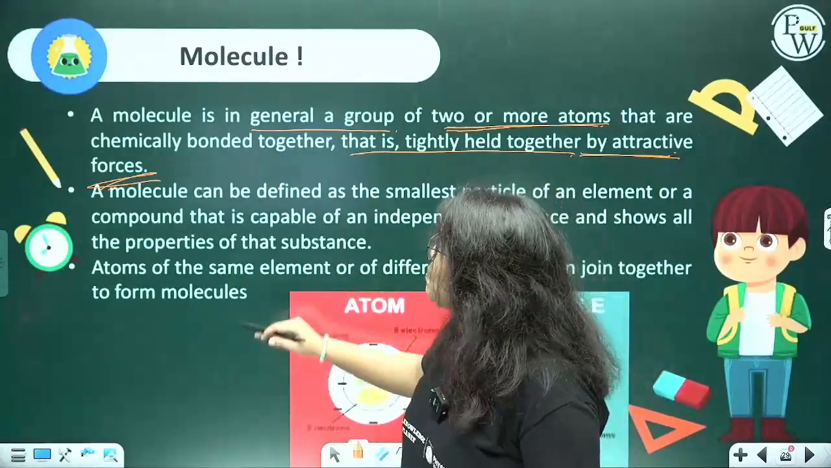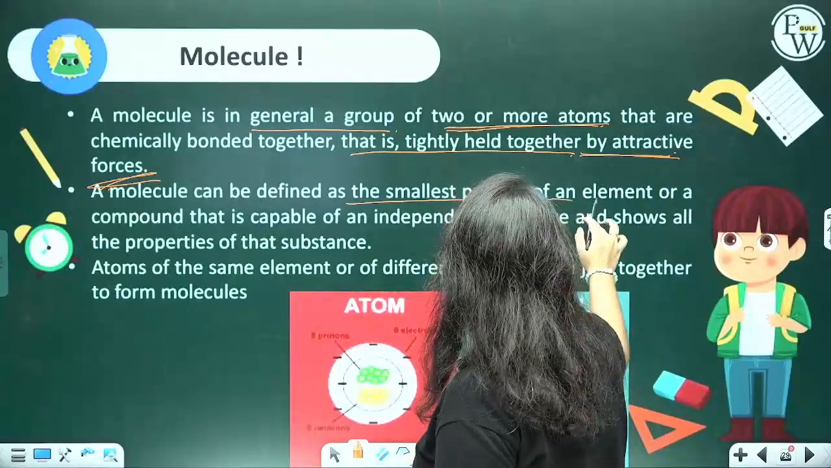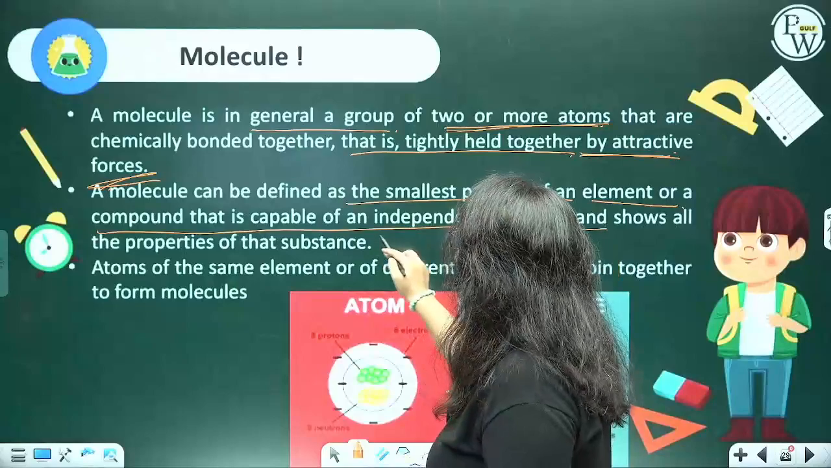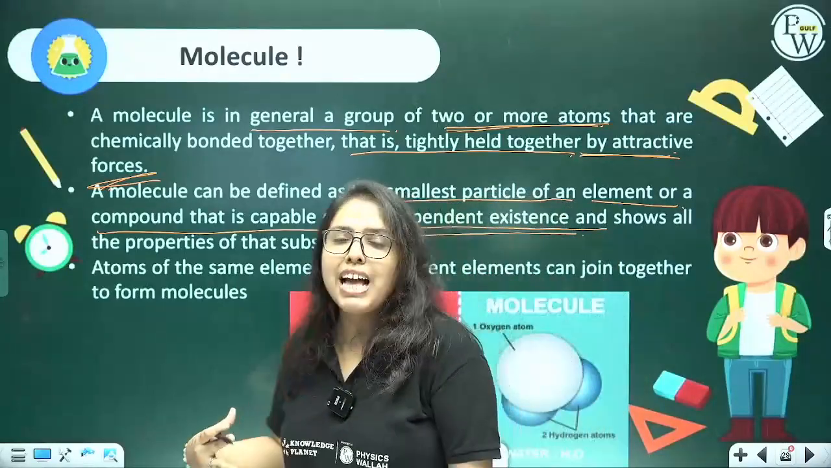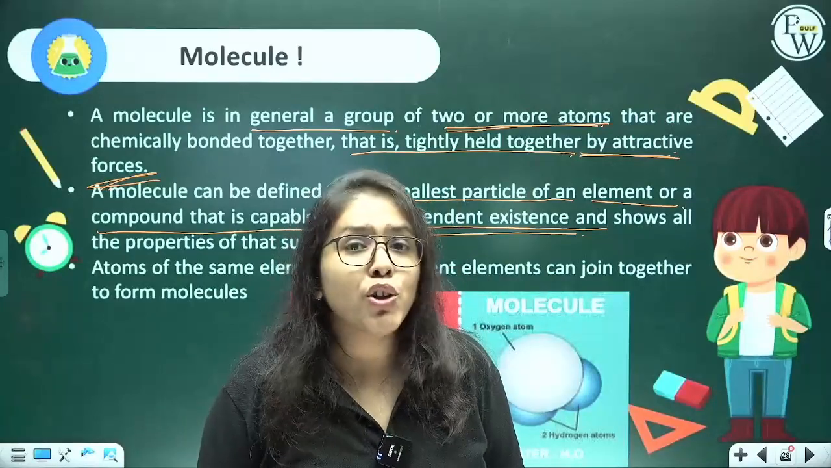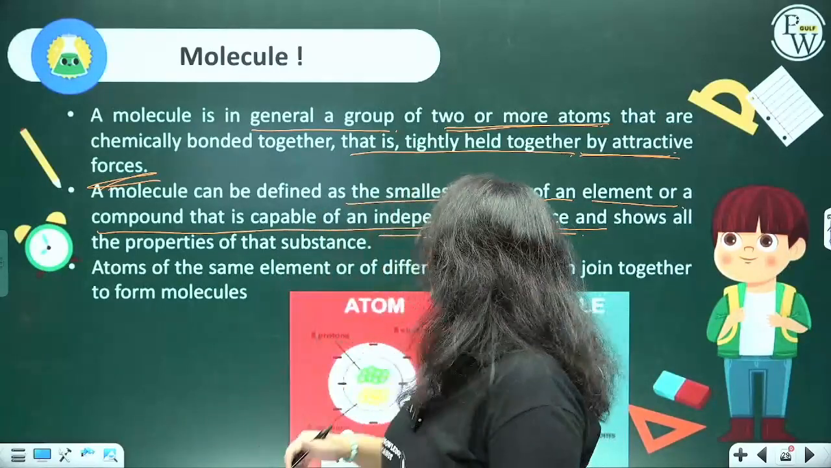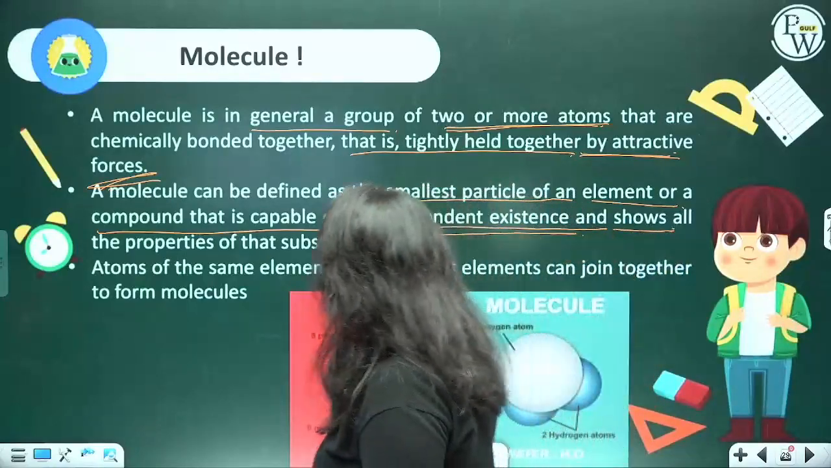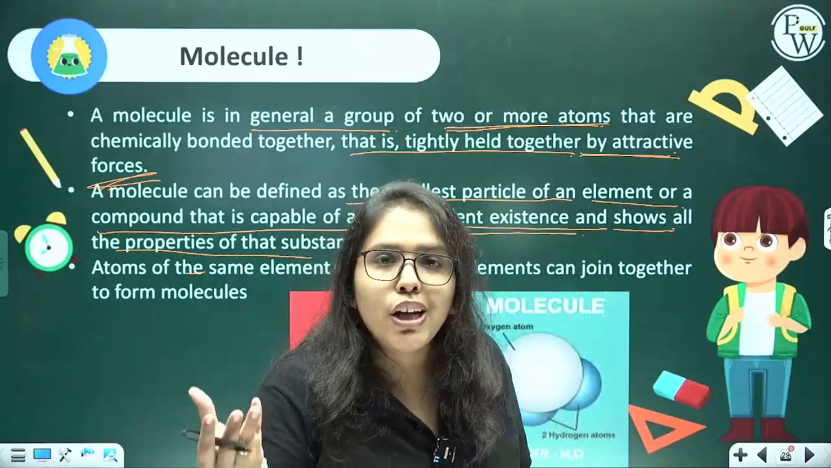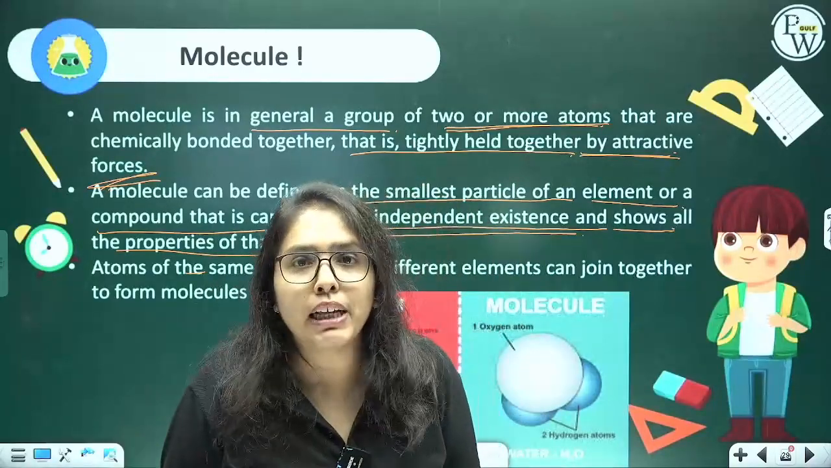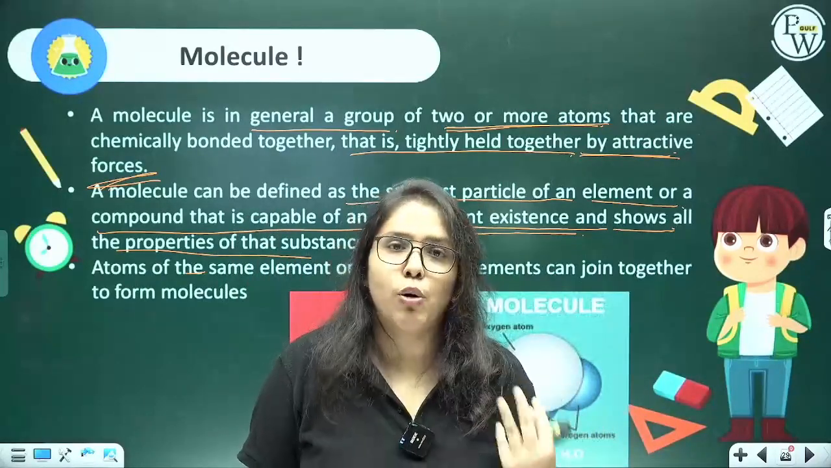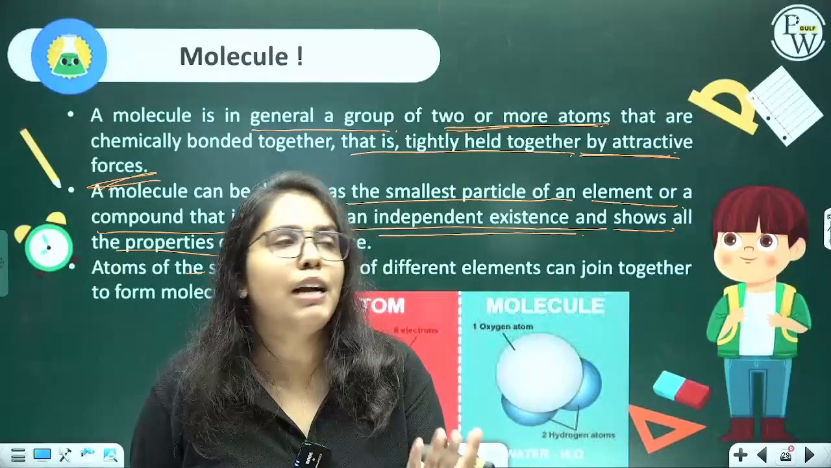Now, a molecule can be defined as the smallest particle of an element or a compound that is capable of independently existing. Atoms generally don't independently exist. They combine, and what do they give? They give us molecules or ions. And it shows all the properties of that substance. The molecule of water will show all the properties of water, because atoms combine to give rise to molecules, and molecules combine to give rise to that particular compound.